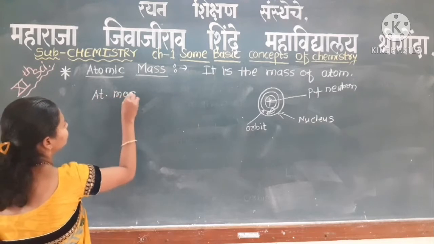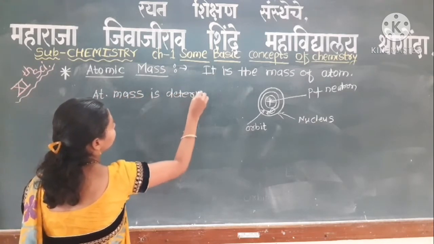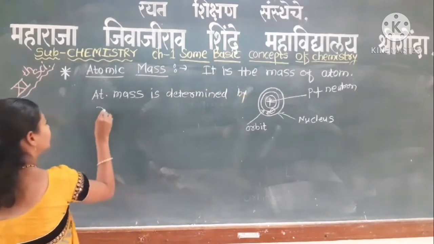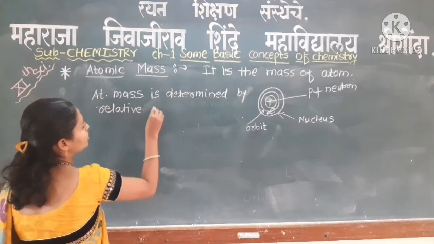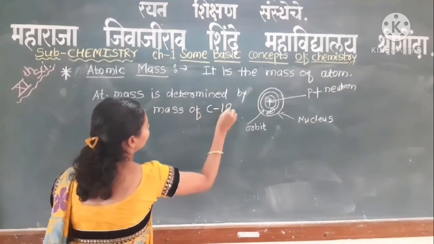Atomic mass is determined by the relative mass of carbon 12.